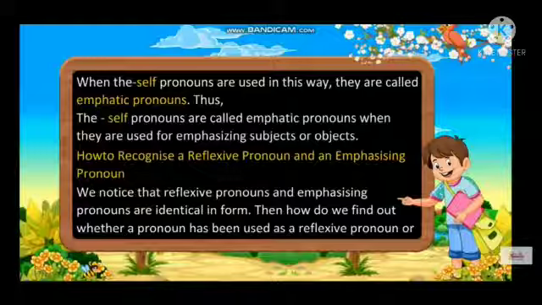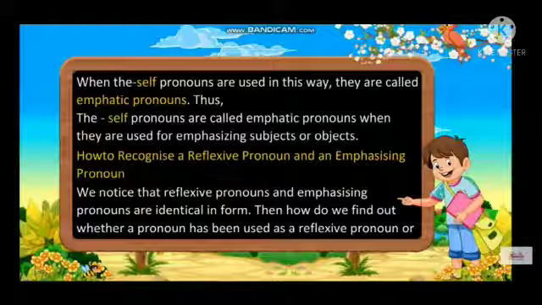How to recognize a reflexive pronoun and an emphatic pronoun? We notice that reflexive pronouns and emphatic pronouns are identical in form.